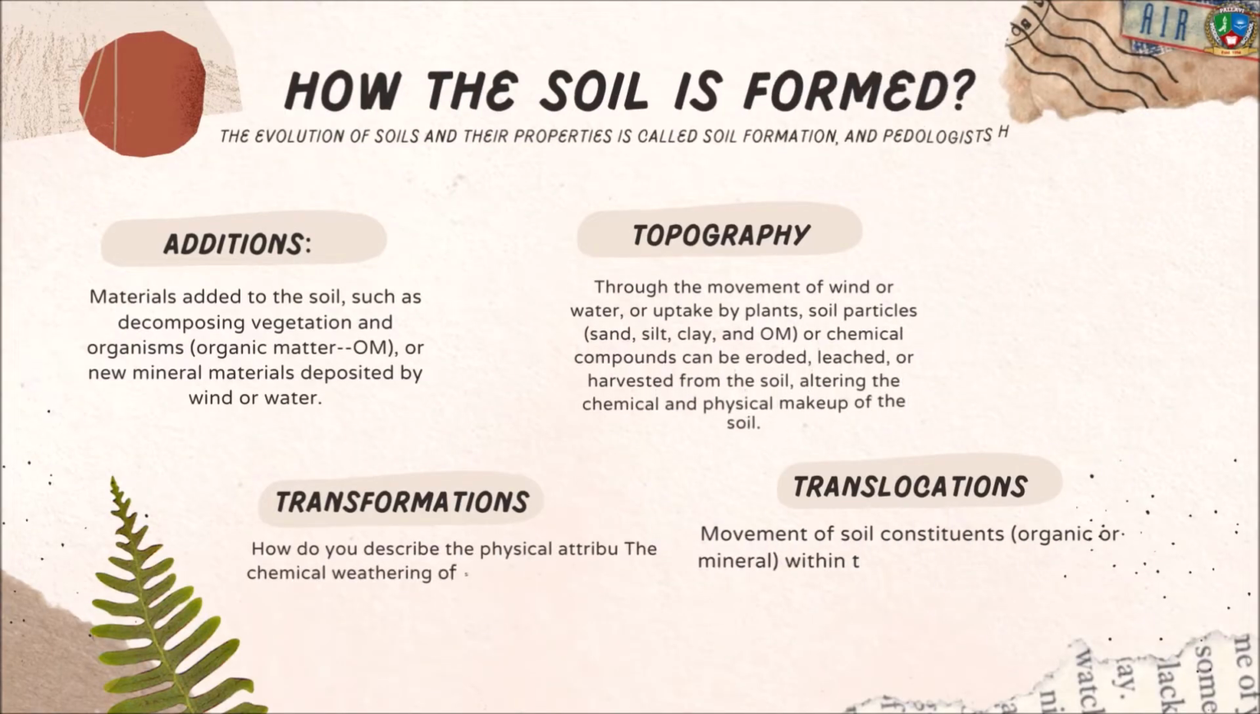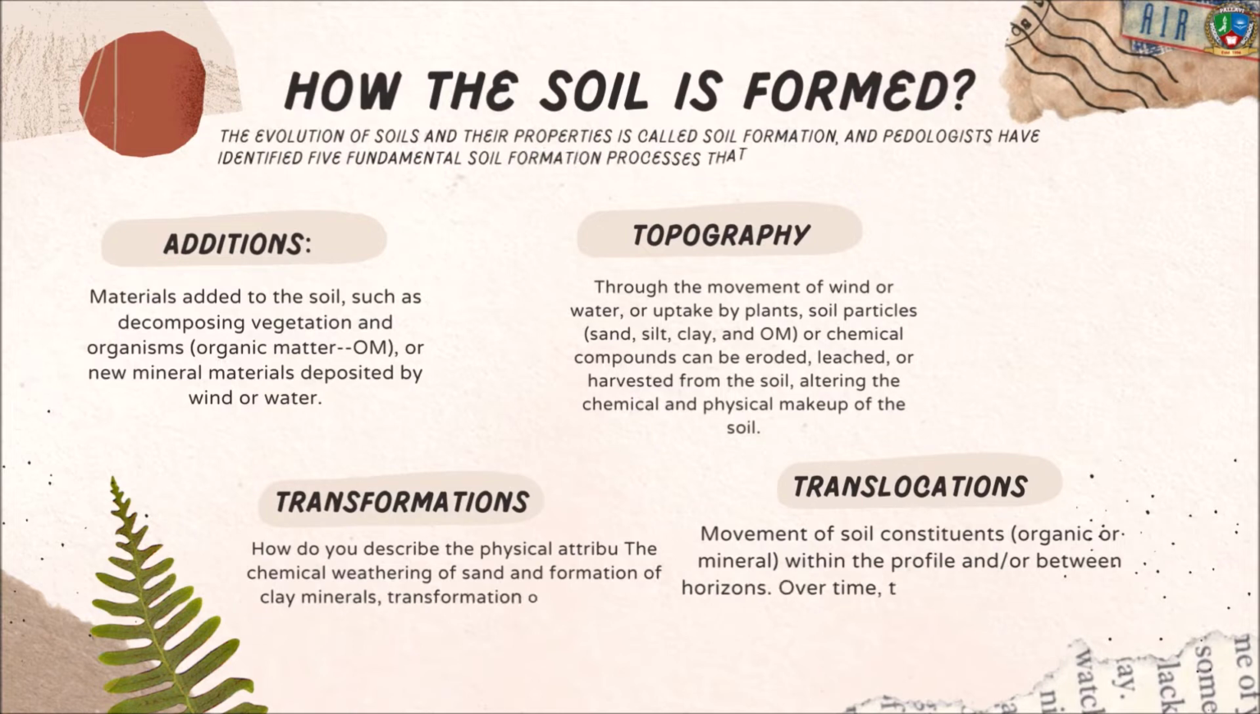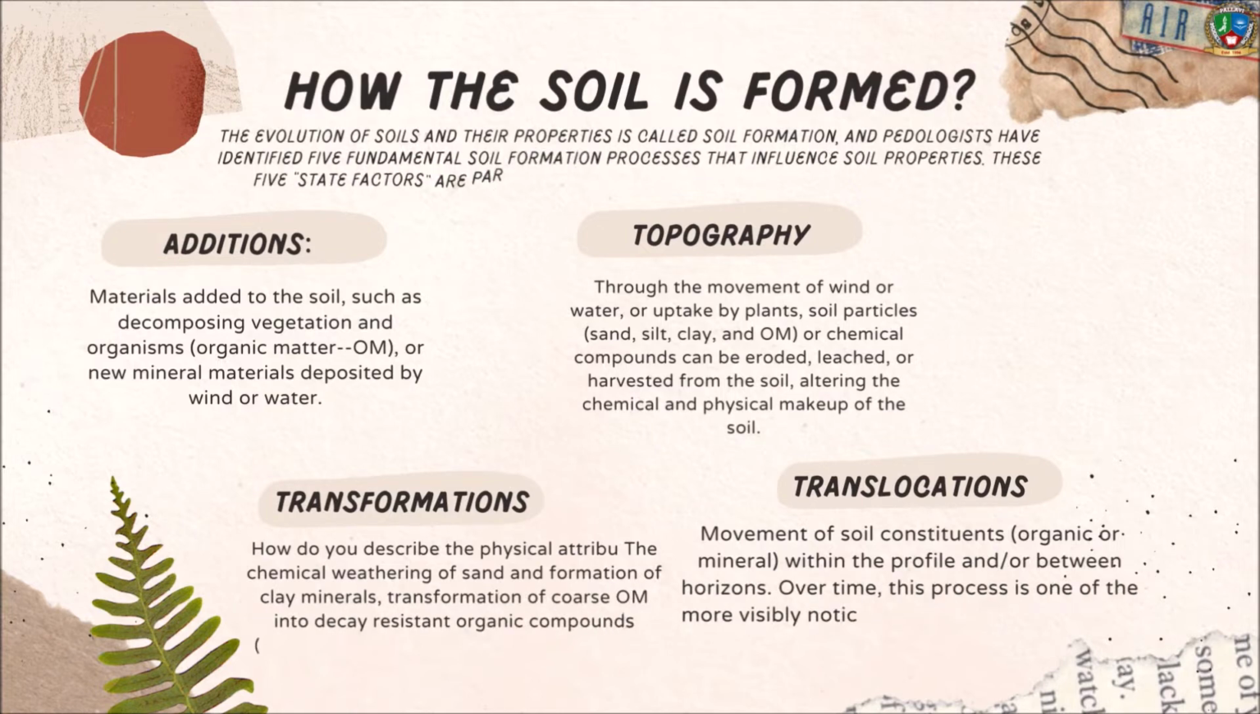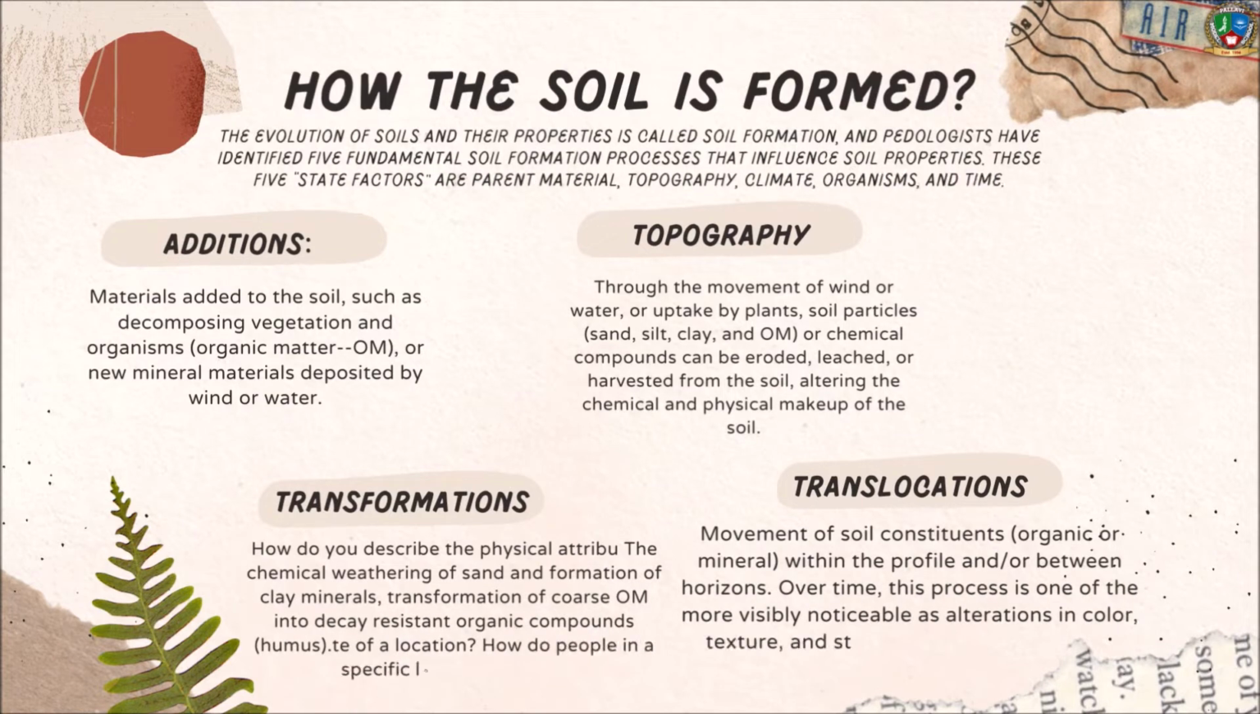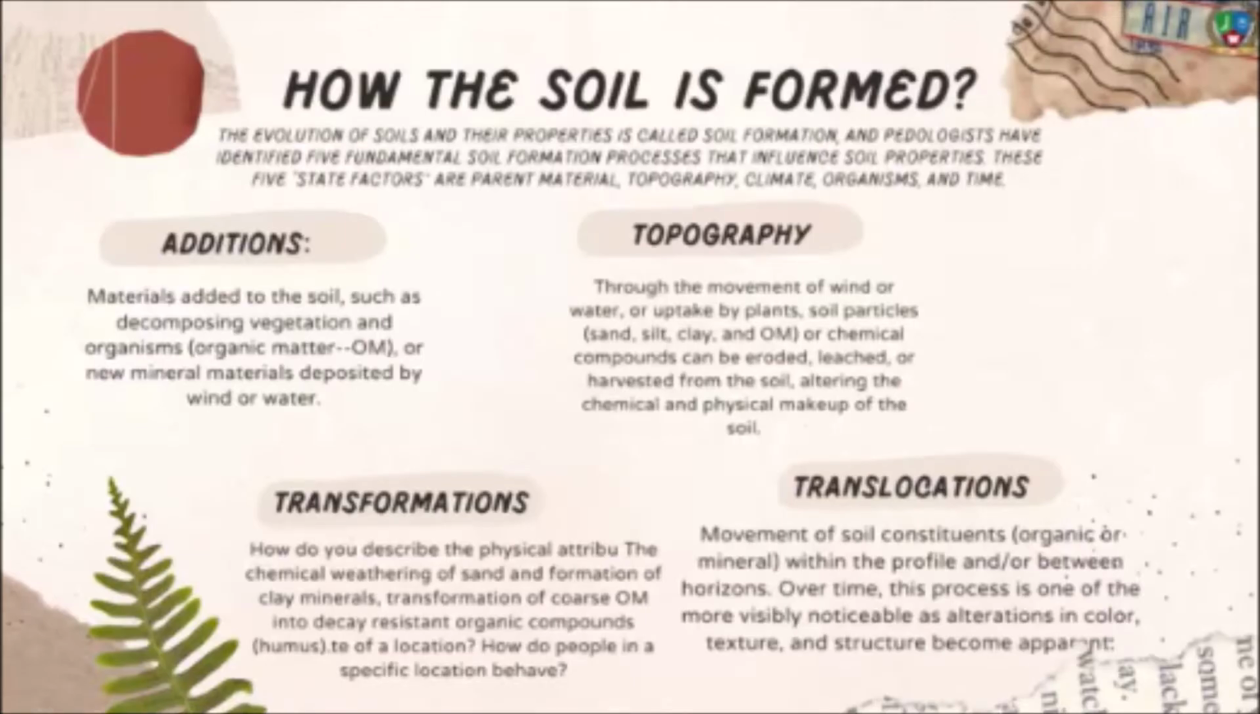The evolution of soils and their properties is called soil formation, and petrologists have identified five fundamental soil formation processes that influence soil properties. These five state factors are parent material, topography, climate, organisms, and time. The first step involved in the formation of soil is additions: materials added to the soil such as decomposing vegetation and organisms or new mineral materials deposited by wind or water.